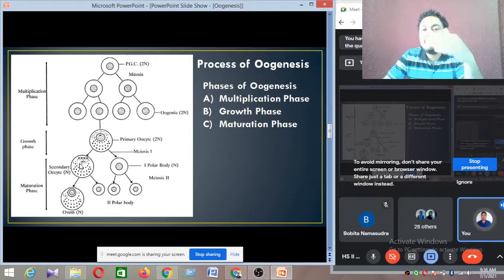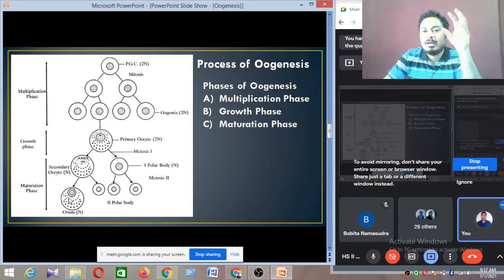And the secondary oocyte is released during the puberty stage. So when the female attains puberty, at this stage the secondary oocyte is released to the outside, and the secondary oocyte is converted into the ovum inside the fallopian tube.